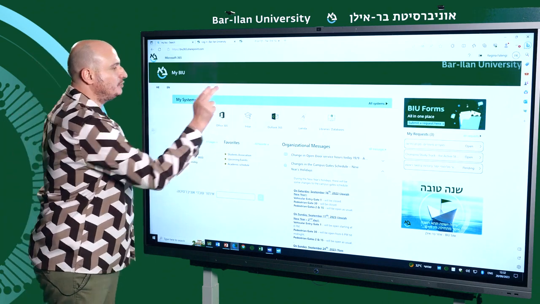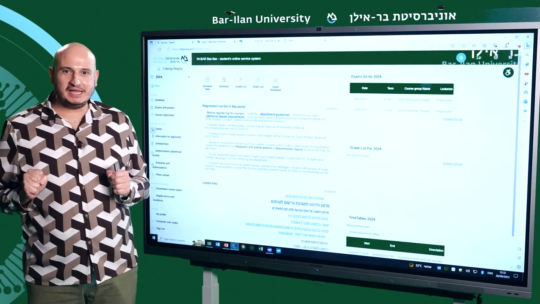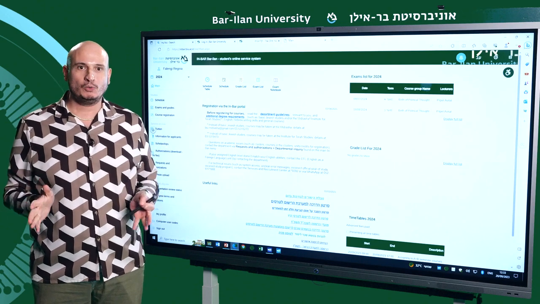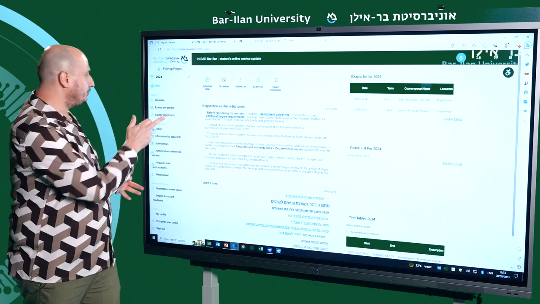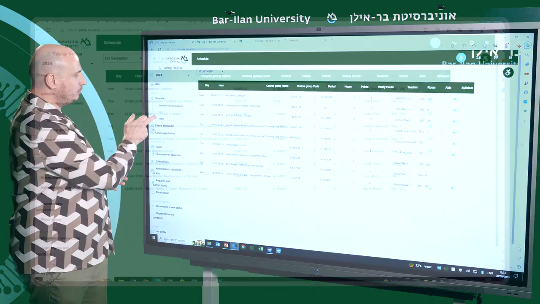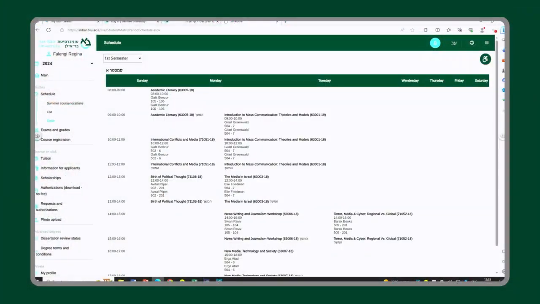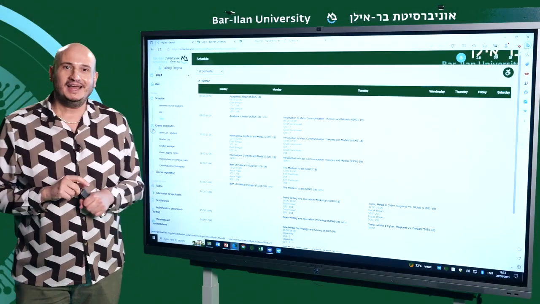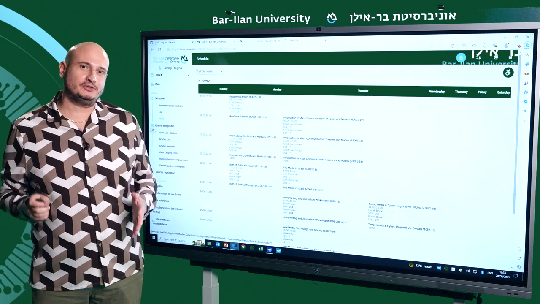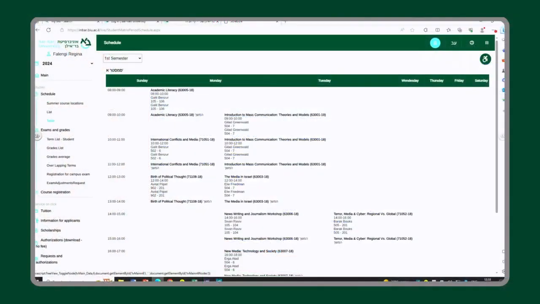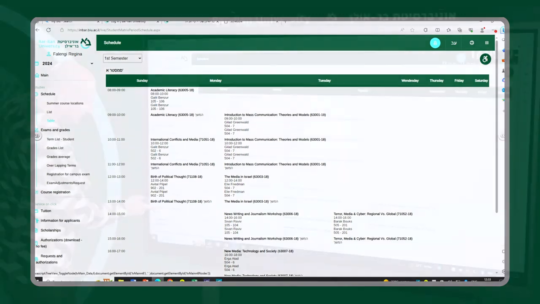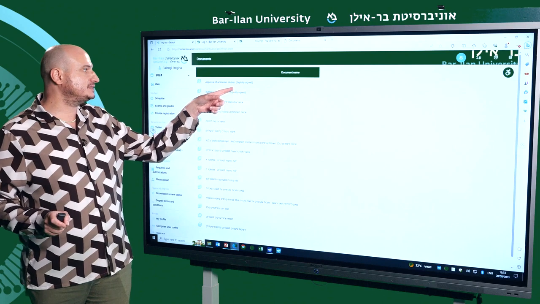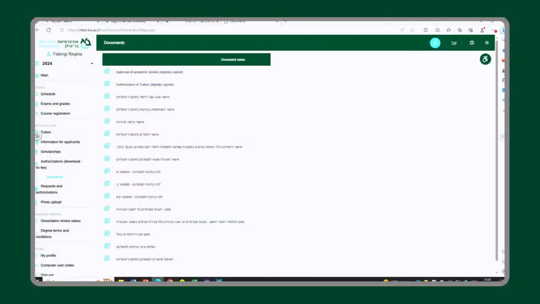First up, we've got Inbar, the main student administrative system. It's your virtual academic haven where you'll discover your schedule, either as a list or as a table, your exam list and your grades, and a treasure trove of other information. Inbar allows you, for example, to issue documents right here. For example, the approval of academic studies, either in Hebrew or in English.